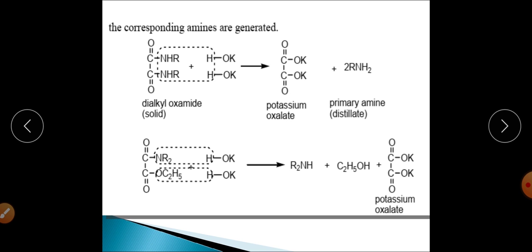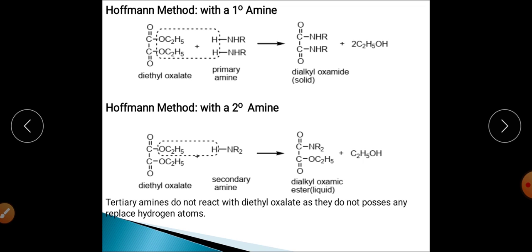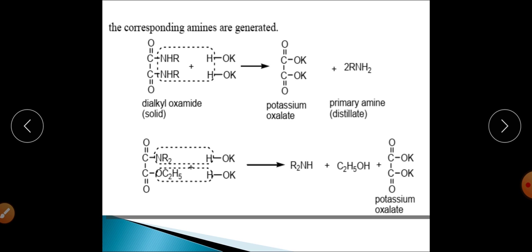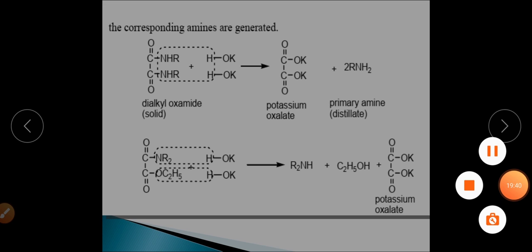So you have seen that if these three types of amines are present in the same beaker, one will have a solid component, the second one is liquid, that is the ester has been synthesized, and the first one gives dialkyl oxamide, which is solid in nature. Now we will recover the amines after the reaction, and how is this amine recovered?